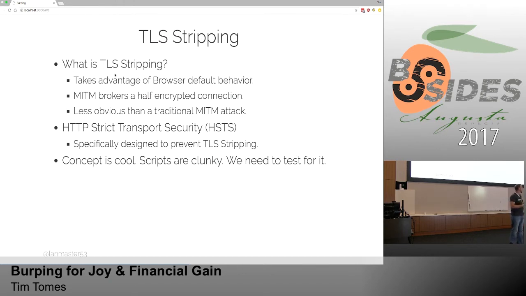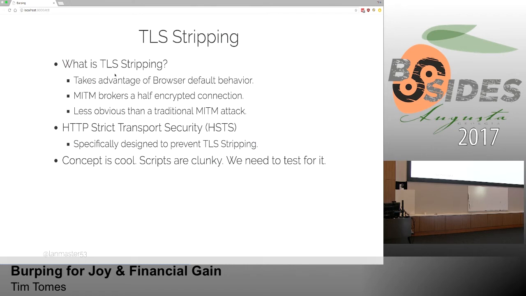second, I see that clear text request. I'm going to go ahead and make an encrypted connection to the server. And then I'm going to strip everything related to TLS off of it, HTTPS, secure cookies, and so forth, and then broker an unencrypted connection with my victim. So I've got an unencrypted connection here and an encrypted connection here, and I'm in the middle and can see everything. That's the idea of TLS stripping.